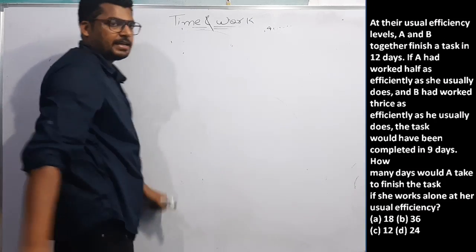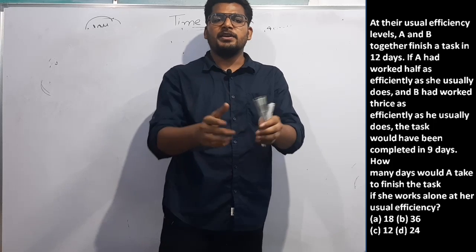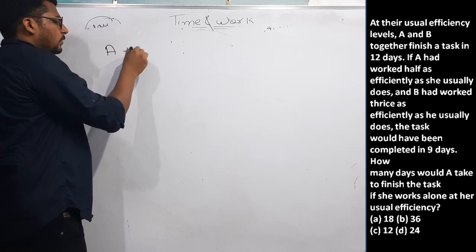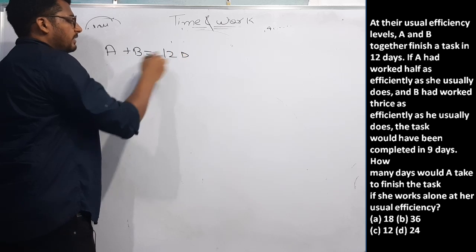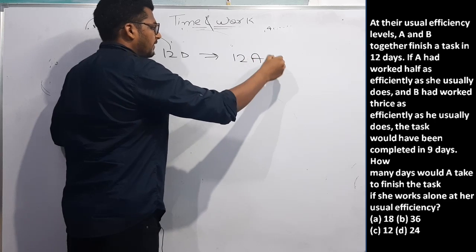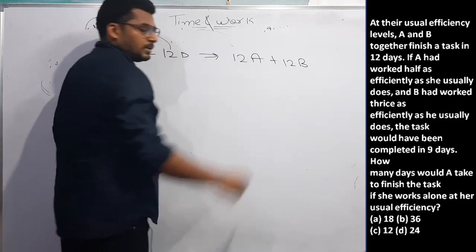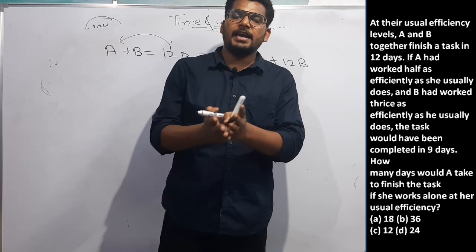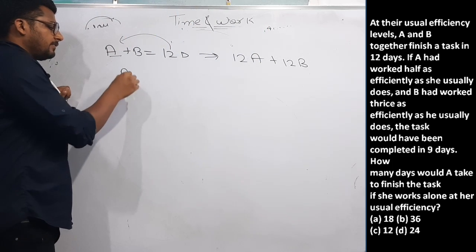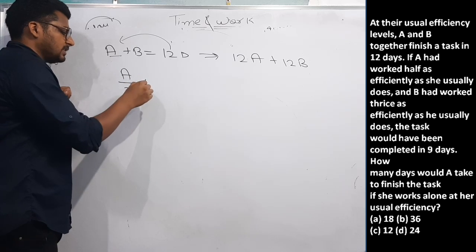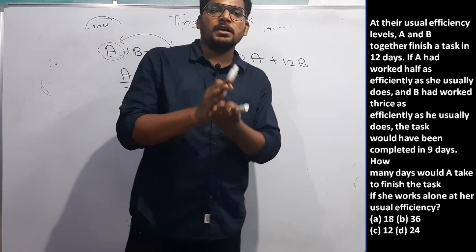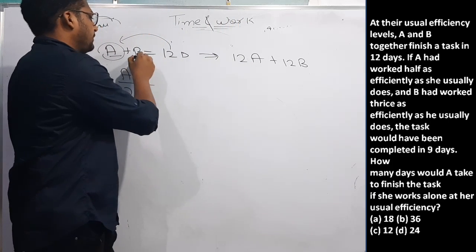What is the last question saying? A and B together can finish the work in 12 days. That means A and B can finish the work in 12 days. If I multiply 12 this side, what will be the total work? 12a plus 12b. And the second statement, the question is saying if A had worked at half of his efficiency, that means if it was a here, it will become a by 2, and B has worked at thrice his efficiency.